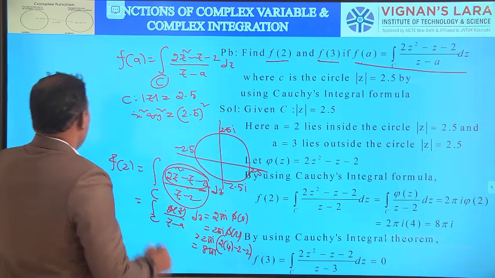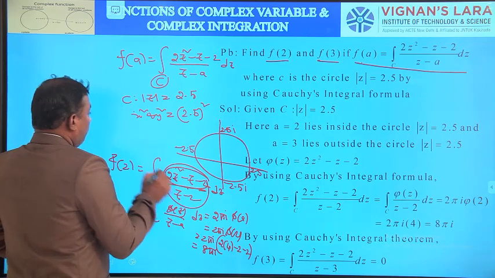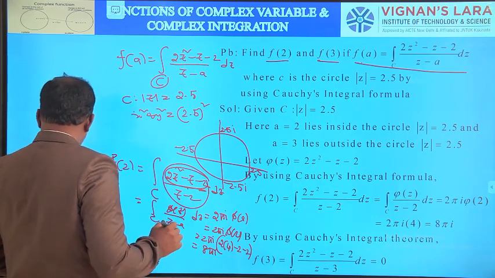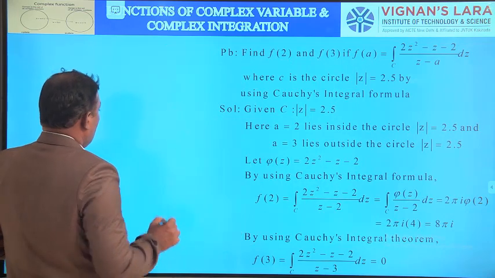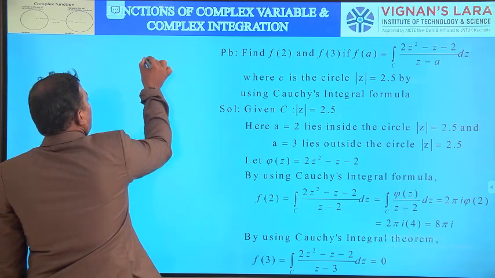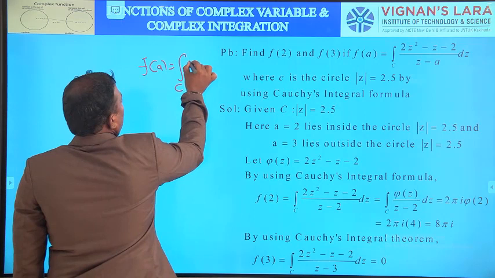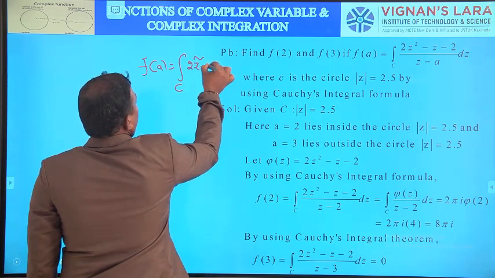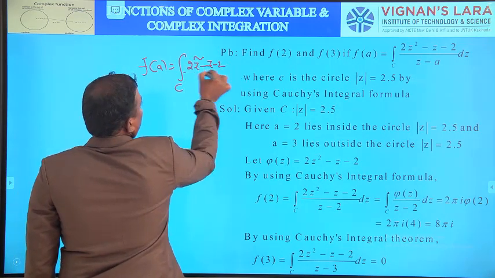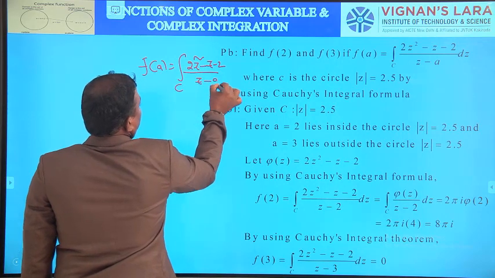f(3). What is f(3)? Here, what is f(a)? f(a) is equal to the integral over C of (2z² − z − 2)/(z − a) dz.